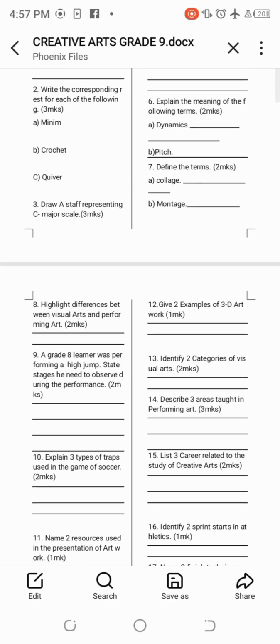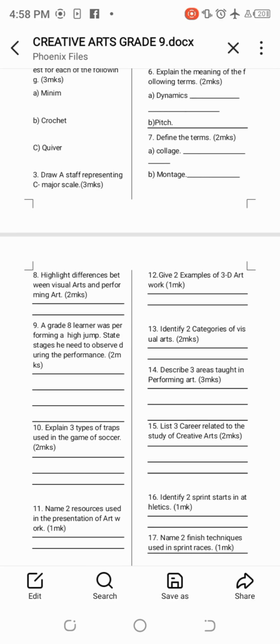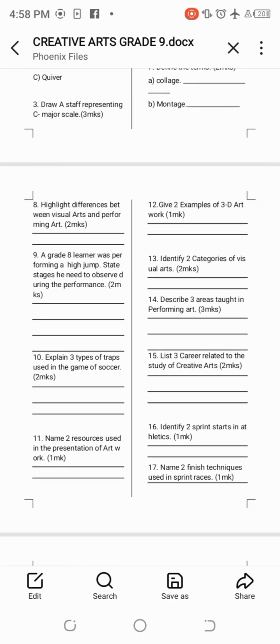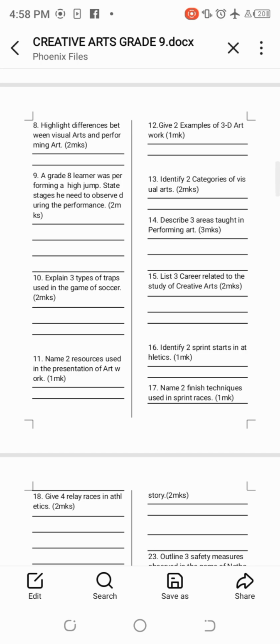Number 9, a grade 8 learner was performing a high jump. State the stages he needed to observe during the performance. So the stages in high jump are the approach run, then take off, flight, and the final one is landing.